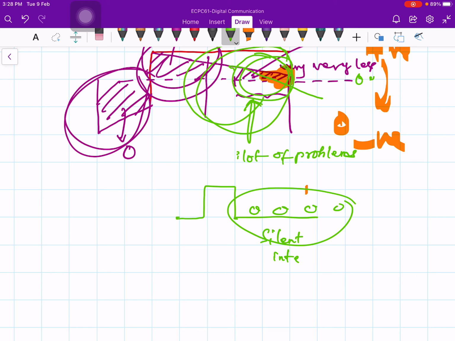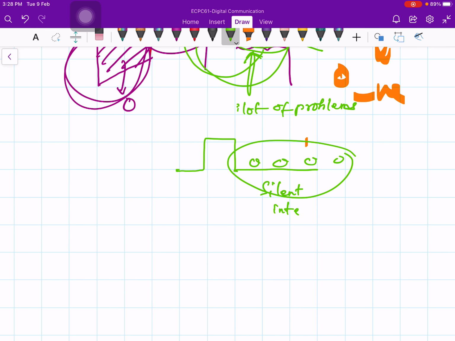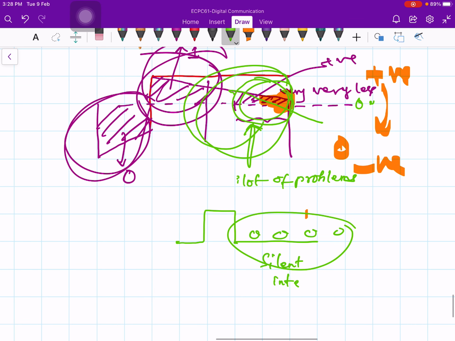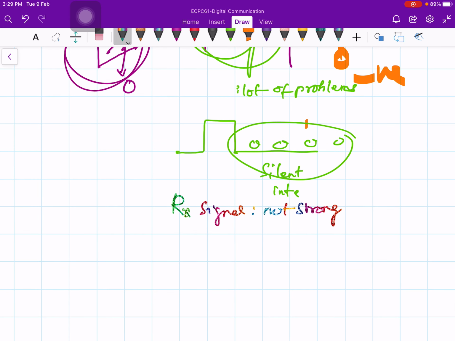And one more thing, remember that at the receiver we are not talking of a very strong received signal. The received signal is very weak, because the signal has already undergone a lot of attenuation. The signal to noise ratio that we are looking at the receiver is fairly small.